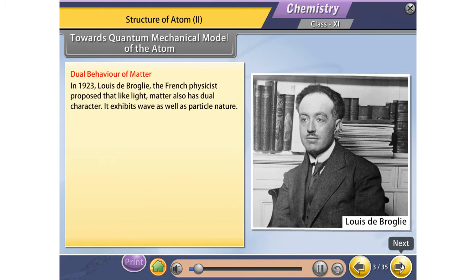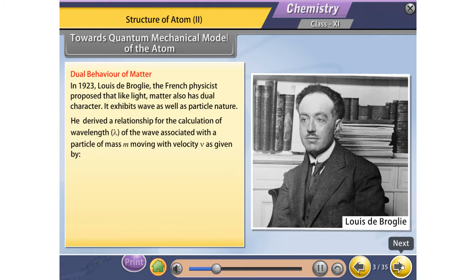In 1923, Louis de Broglie, the French physicist, proposed that like light, matter also has dual character. It exhibits wave as well as particle nature. He derived a relationship for the calculation of wavelength lambda of the wave associated with the particle of mass m